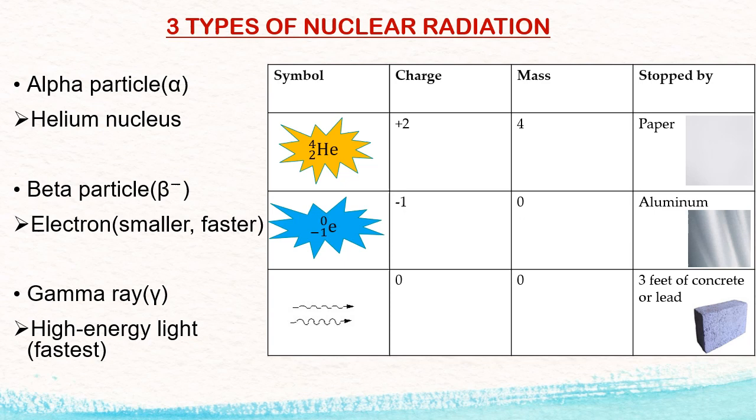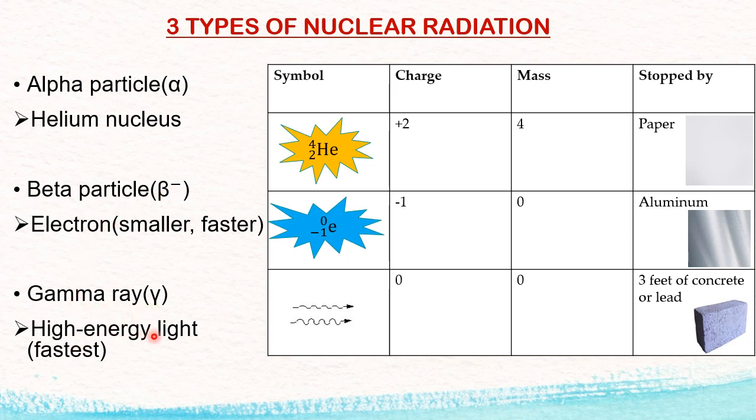Here are three different kinds of radiation that come from the nuclei of unstable atoms. Alpha particle, which is positive, nothing but helium nucleus. Beta particle, negative, nothing but electron. Gamma rays, neutral, high energy light.